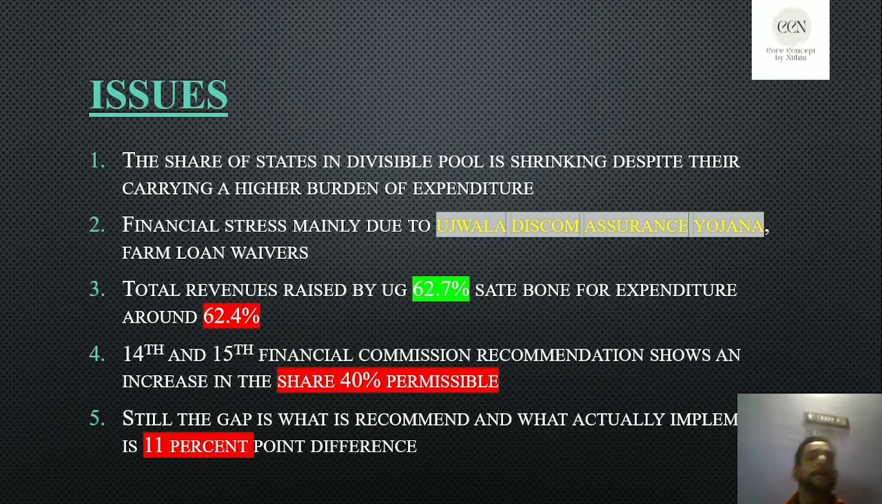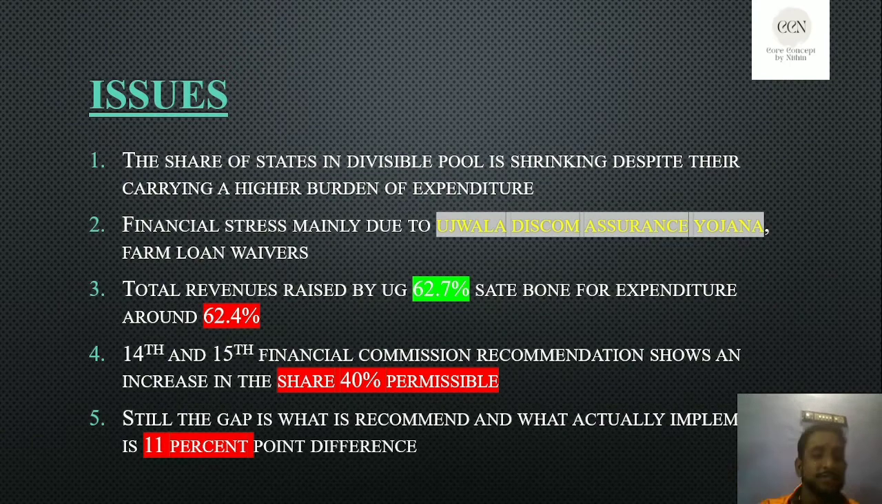Now see the fourth point. The 14th and 15th Finance Commission recommendations show an increase of the share to 40% as permissible. The last one, the 15th Finance Commission, which happened in the year 2019, shows that the 40% share should be increased as of now. The Finance Commission also identified that the states are burdened with expenditure, so the government should increase at least 40% of their share to the states. That's what the main problem is.